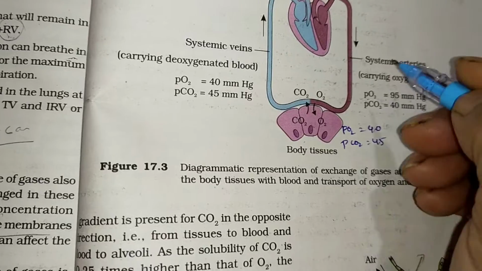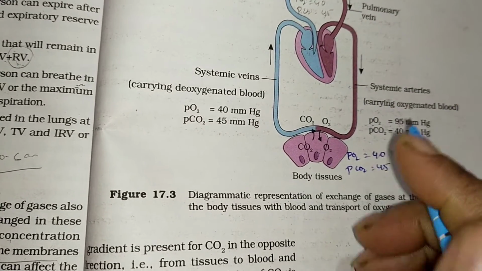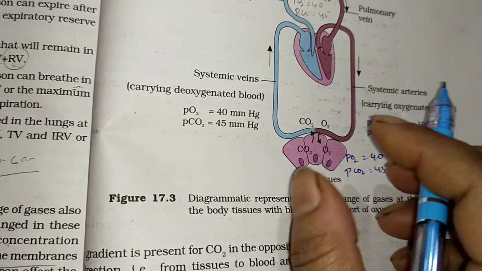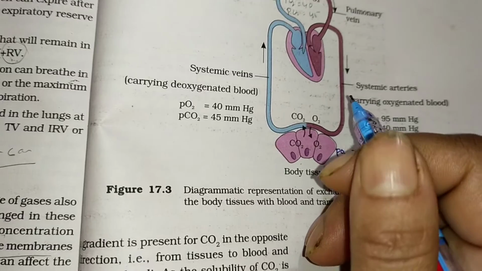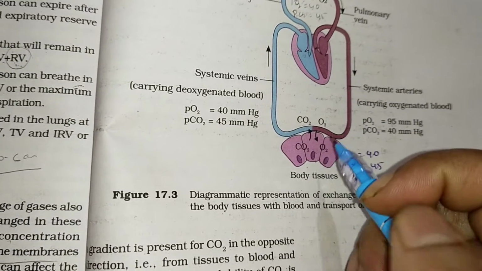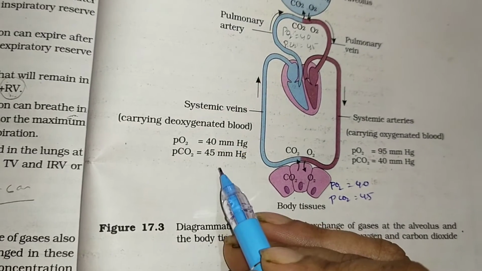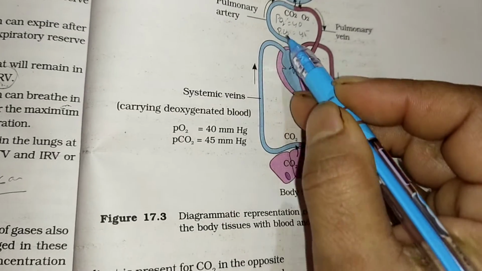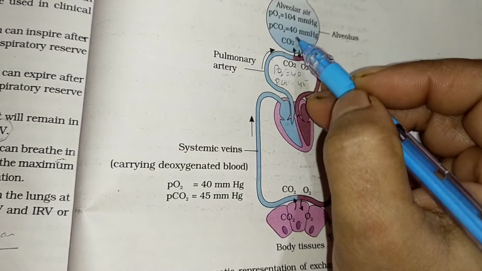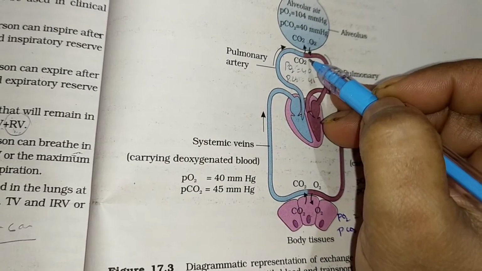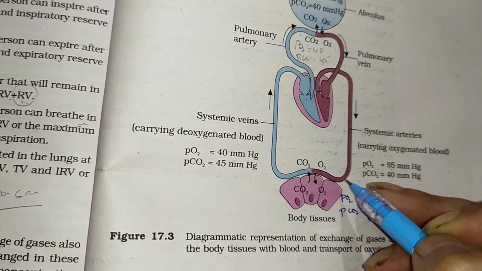means from the higher partial pressure to lower partial pressure the exchange will be going on, and due to which one, due to that diffusion process. All of you know gas exchange is occurring by diffusion process. So जहाँ पे high concentration उधर से जहाँ low concentration there it will be proceeding. And now again here it is 40 and 45. कहाँ पे 40 45 ना, ये जो CO2 rich blood तो 40 45 से कहाँ पे जाएगा ना 104 and 40, तो 104 ऑक्सीजन इधर है तो यहाँ पे ऑक्सीजन आ जाएगा, so now this CO2 rich blood will become which one, oxygen rich blood.